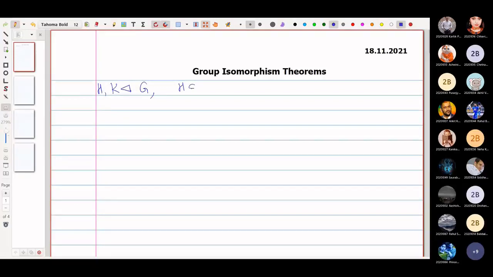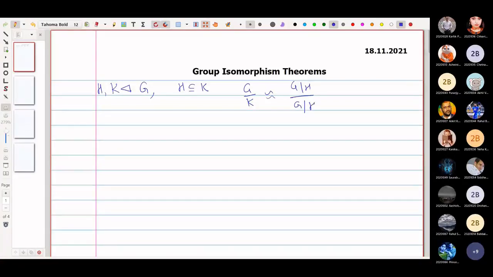If H is contained in K, you may also consider K contained in H, but in that case, the roles of K and H will be swapped. So if this holds, then the quotient group G by K is isomorphic to the quotient group G by H